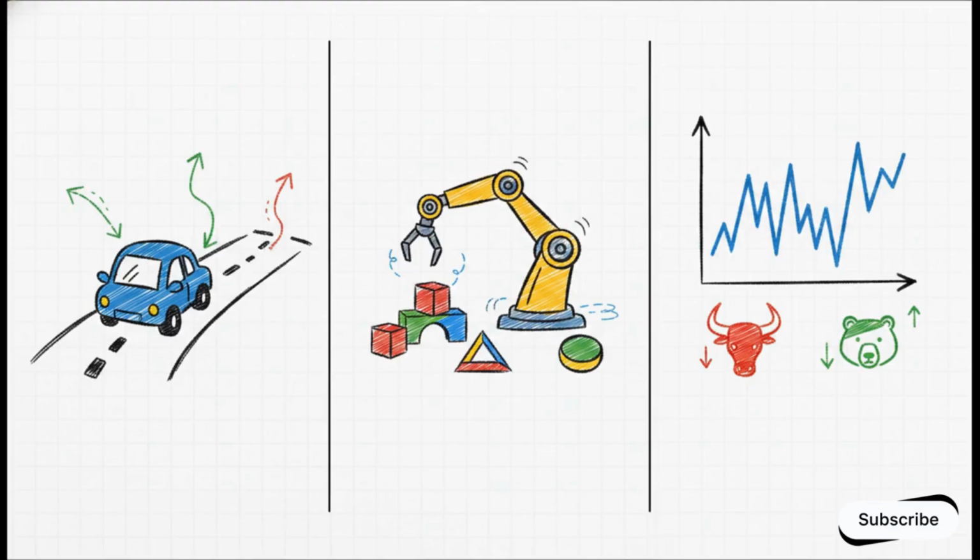In autonomous driving, for instance, they are essential for predicting whether the car ahead is going to brake, swerve left, or swerve right, giving us probabilities for each trajectory. In reinforcement learning, continuous control policies use them to sample different actions so a robot can safely explore its environment. And over in finance, they're used to model regime-dependent volatility, capturing the massive sudden shifts between bull and bear markets.